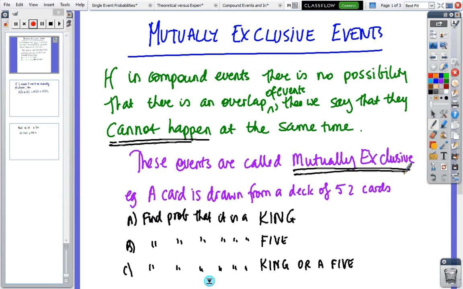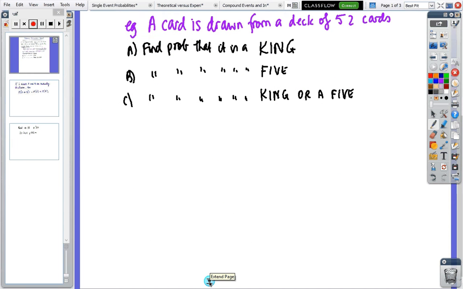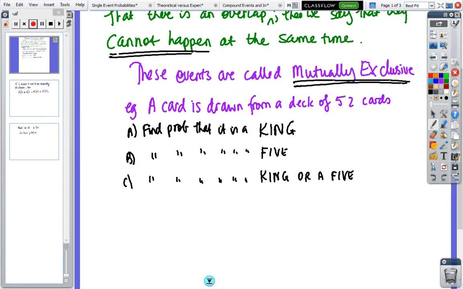So we'll look at an example. Find, okay, the event we're doing is a card. A single card is drawn from a pack of 52 cards. What's the probability that it's, in part A, a king, in part B, a 5, and in part C, a king or a 5?